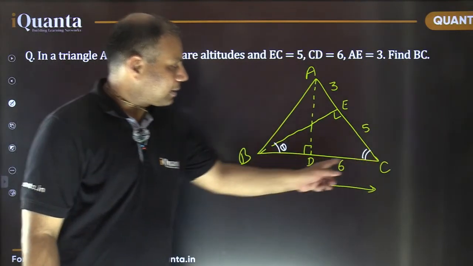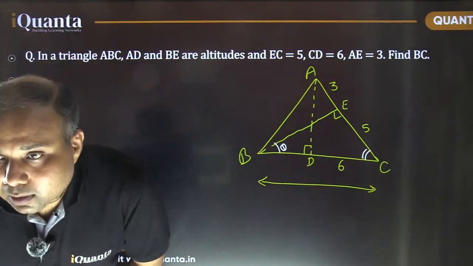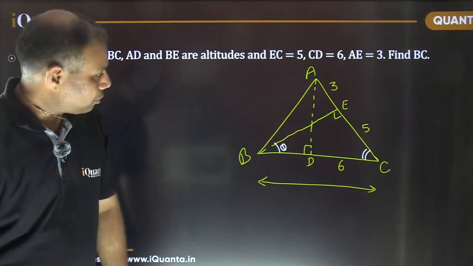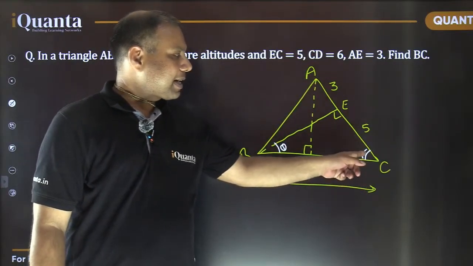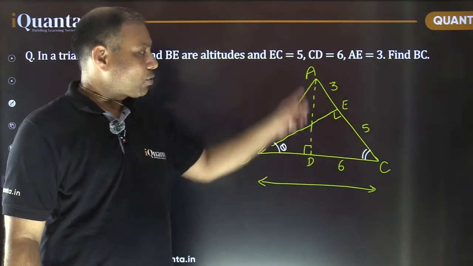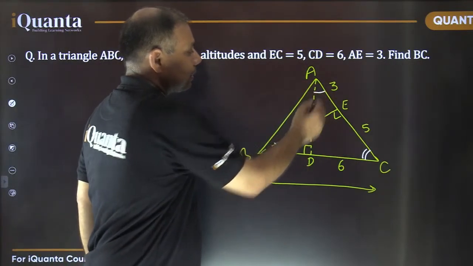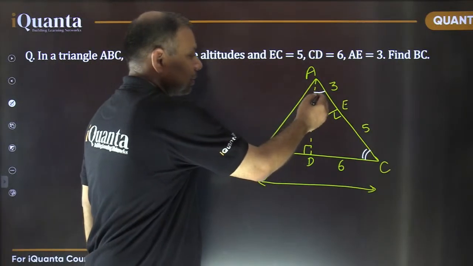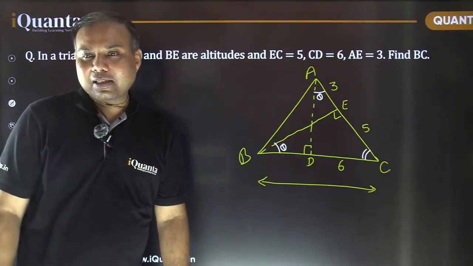And in this triangle CDA, Megamix says 20/3. I don't think so. Let's check. So in triangle CDE, this angle is 90 minus theta. This is 90 because this was altitude. So what about angle at vertex A? Isn't it the same theta? Yes. So do you see two similar triangles here?